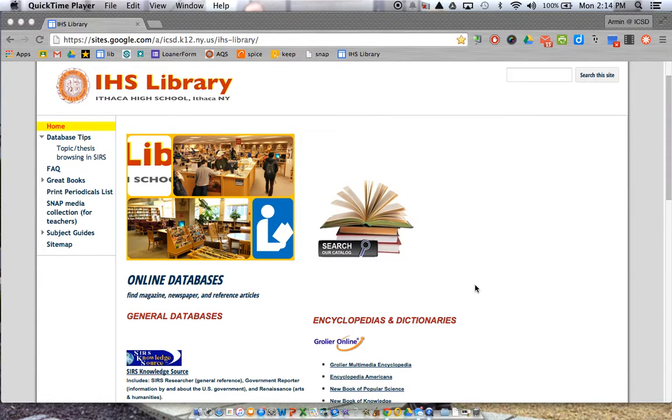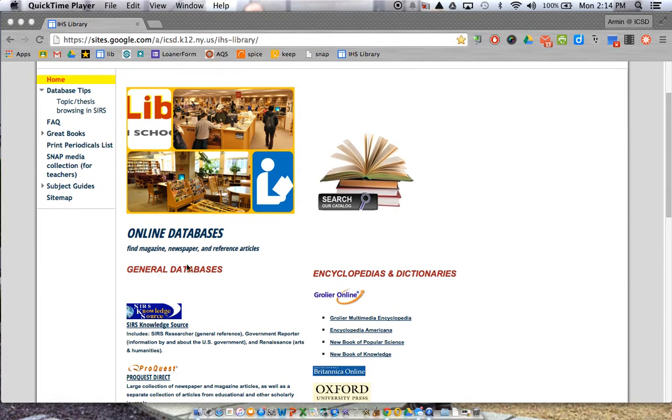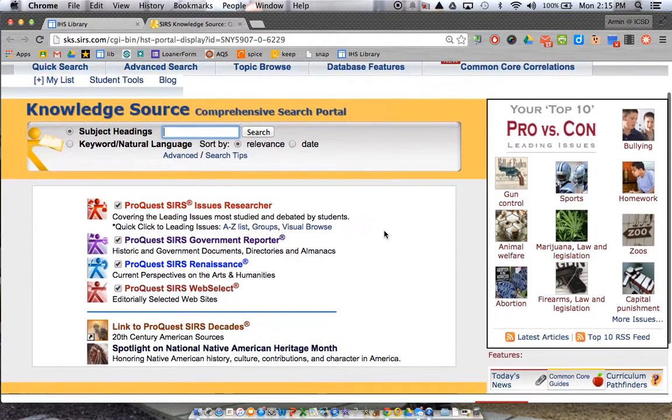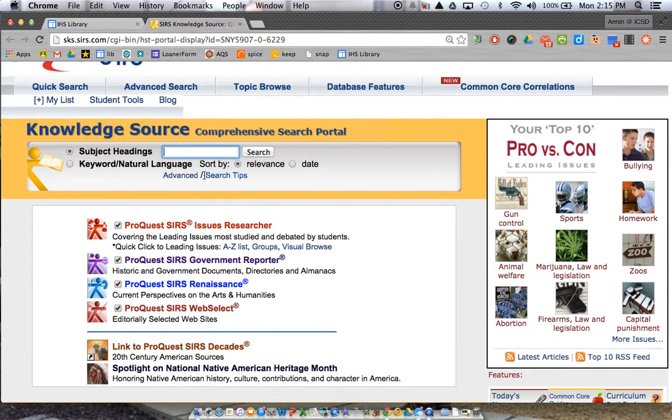If you're searching for a topic to do research on, probably the best choice in our library databases collection is SIRS Knowledge Source. From our library homepage, if you click on SIRS Knowledge Source, you'll see a number of different places to go. You can either go directly and do a search, but if you're really browsing for a topic, the best approach would be to click on ProQuest SIRS Issues Researcher right here in red.